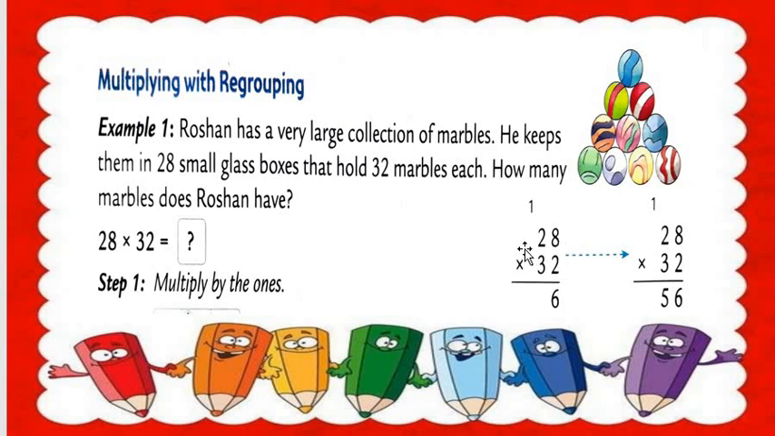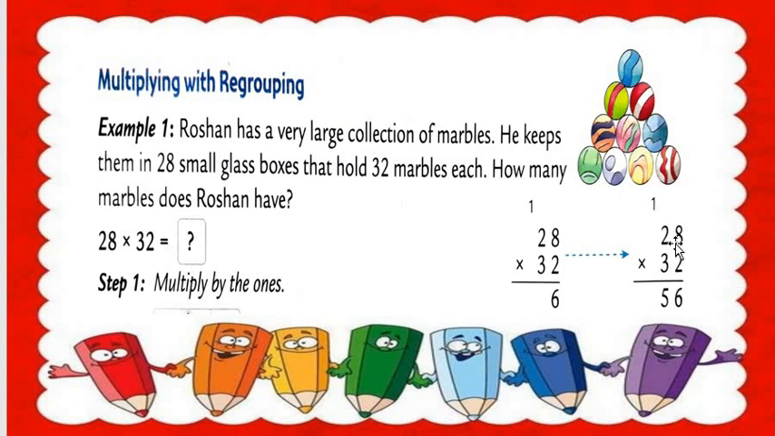Understood? So now here we multiply with ones. So 2 8s are 16. 16, 6 here and 1 as a carry. 2 8s are how many, all students? 16. 6 here and 1 as a carry. Then 2 2s are 4. 4 plus 1 is 5. Understood? I hope you all understood.